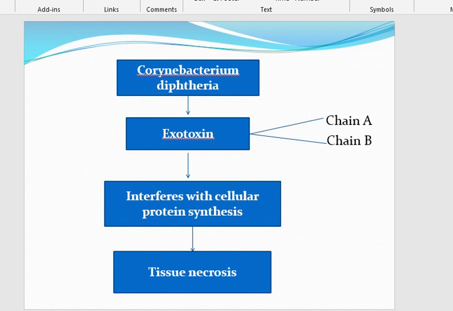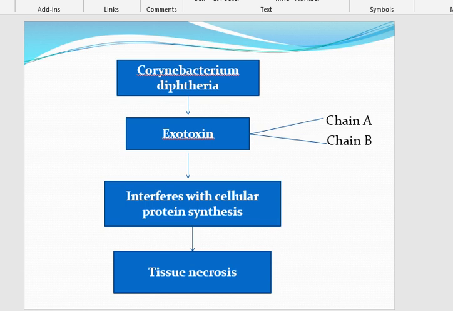Exotoxins are of two types. The B fragment binds to the receptor on the surface of the susceptible host cell, which helps fragment A to enter the cell.